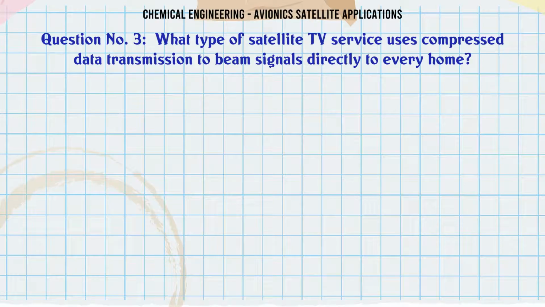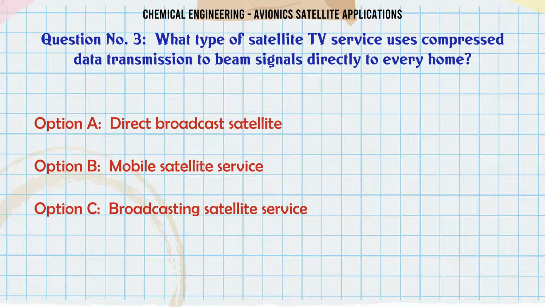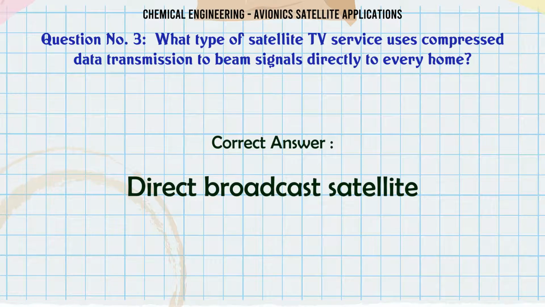What type of satellite TV service uses compressed data transmission to beam signals directly to every home? A. Direct broadcast satellite, B. Mobile satellite service, C. Broadcasting satellite service, D. Fixed satellite service. The correct answer is direct broadcast satellite.